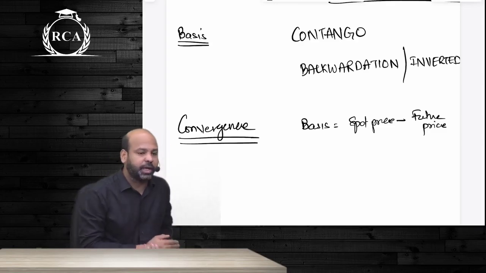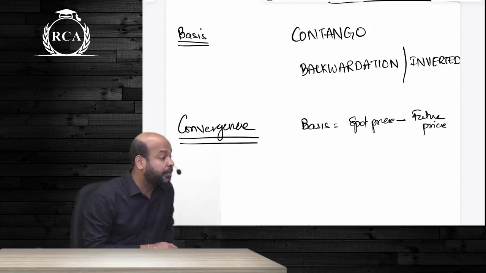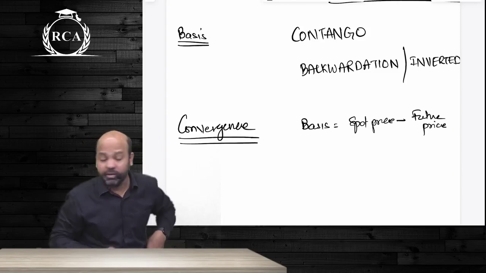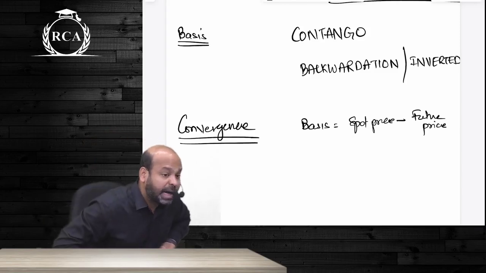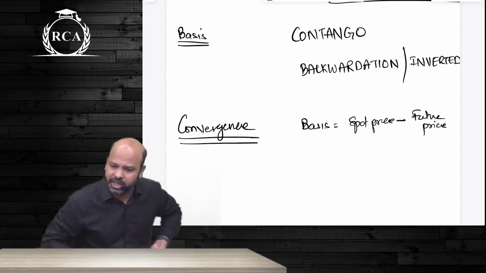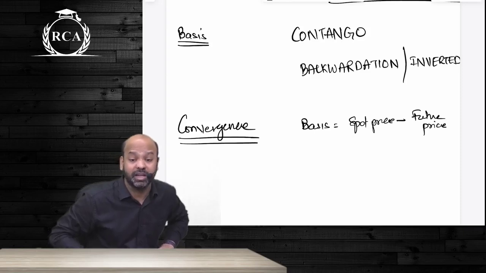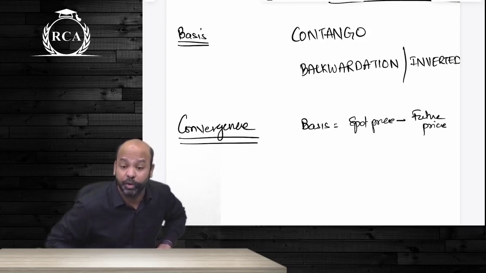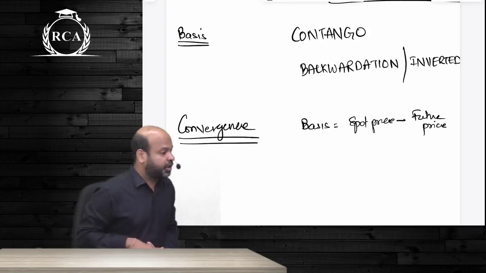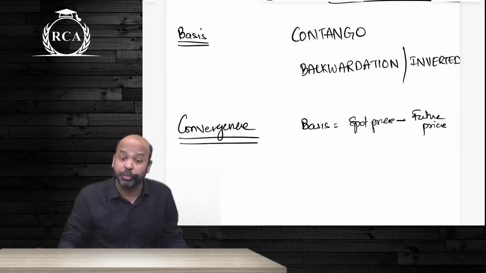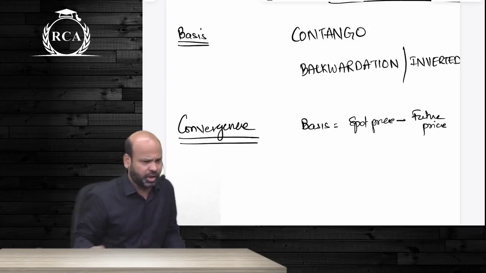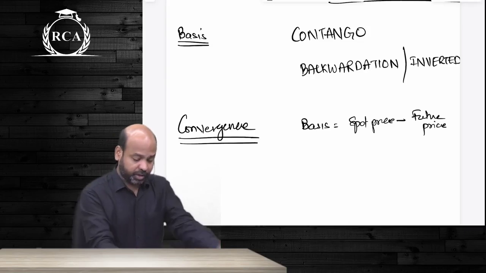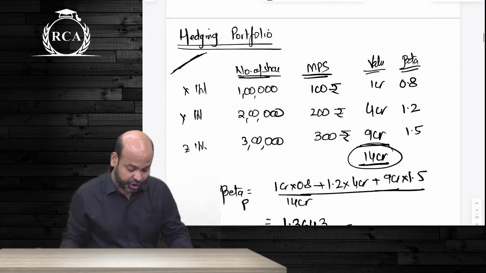By default beta forward will be trading at a premium. That means basis should be negative. Such a market beta is called as contango market. Backwardation guys or inverted market is basically where a forward is trading at a discount. If forward is trading at a discount, your basis should be positive. That is backwardation. There was one question in which they have asked us to compute guys how much is contango or backwardation. You simply have to write the difference guys, nothing else. Are we clear? After this, beta, in class I taught hedging of portfolio.